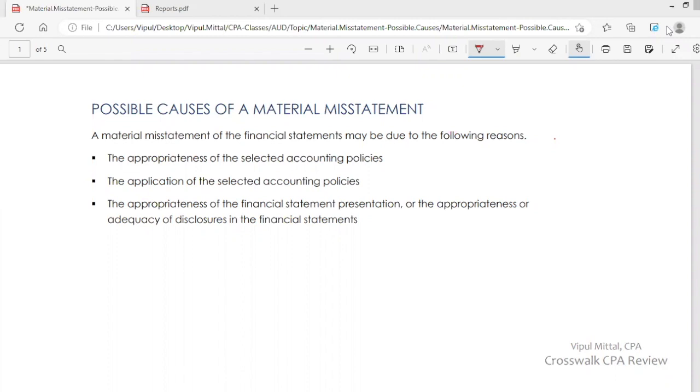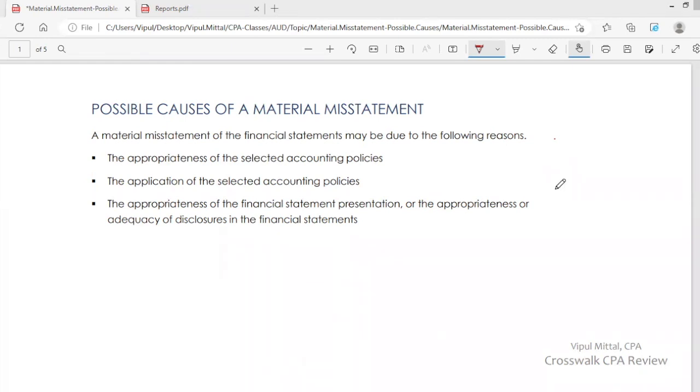First is appropriateness of the selected accounting policies. Accounting policies selected by management are not appropriate and a possible cause of material misstatement. Management's accounting policies are not appropriate, not in accordance with GAAP, for example. It does not ensure fair presentation of transactions and events.